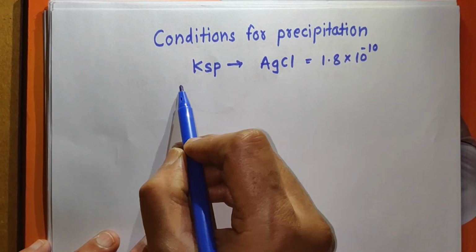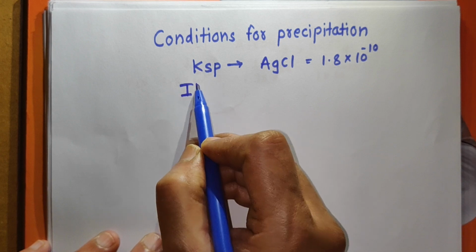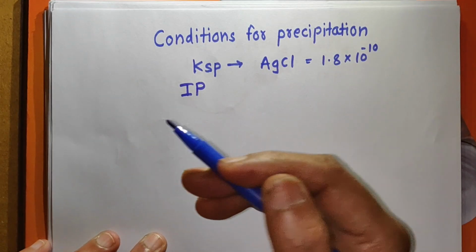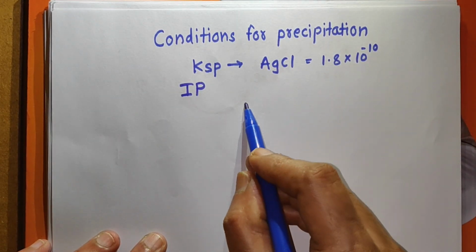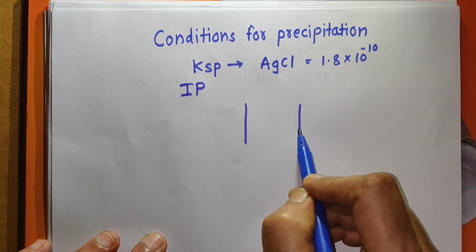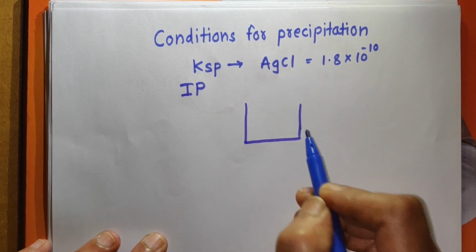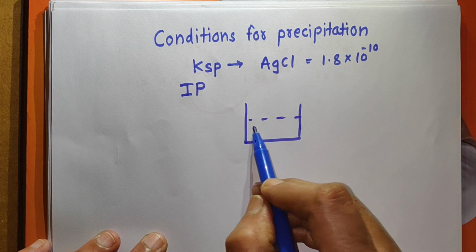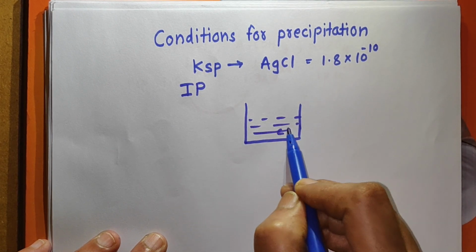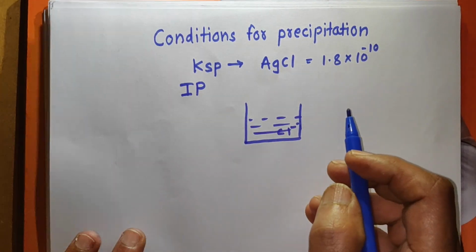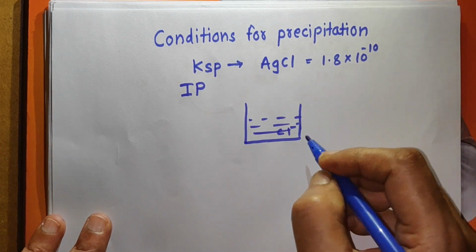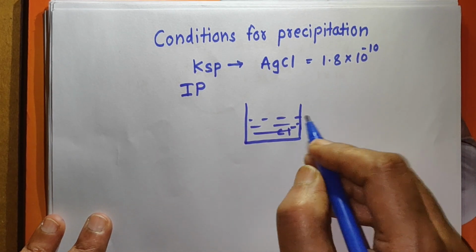But there is another concept which is called ionic product. What is ionic product? Now suppose we have one solution and it contains Cl minus ions. The concentration of Cl minus ions is fixed.